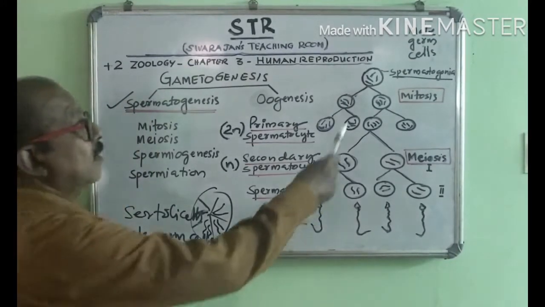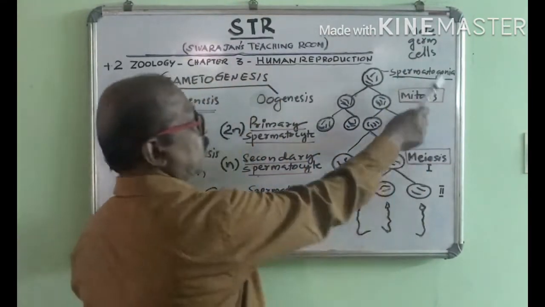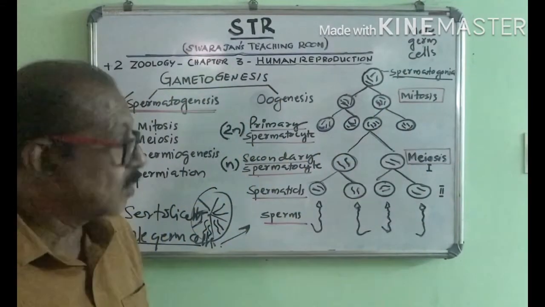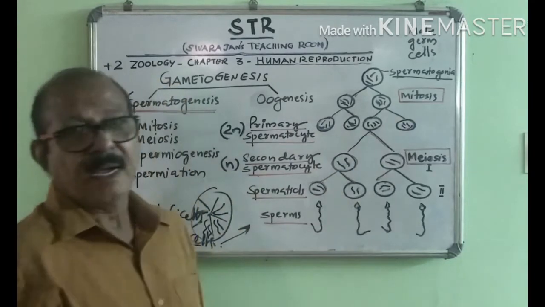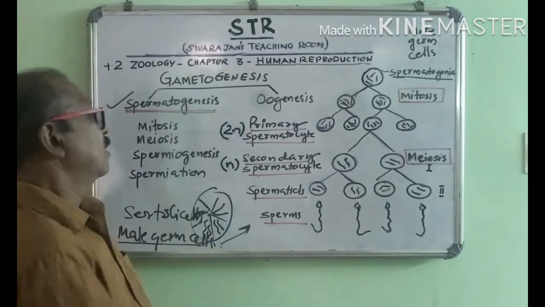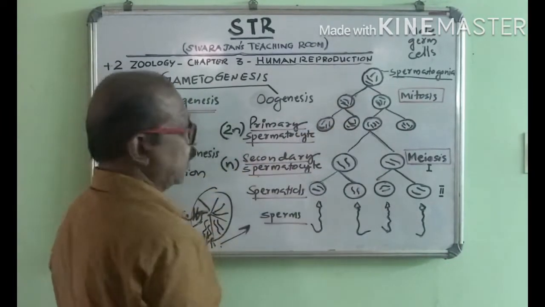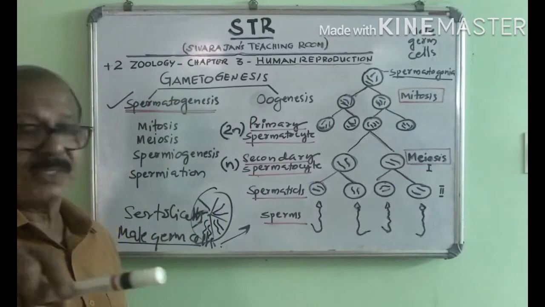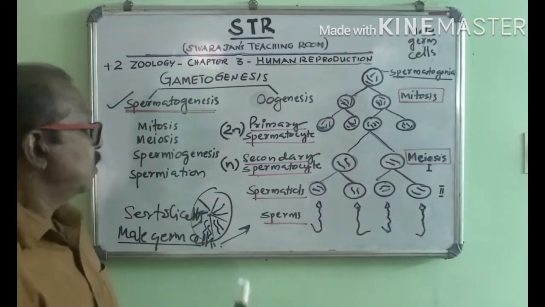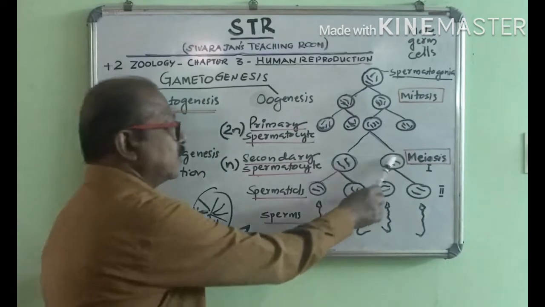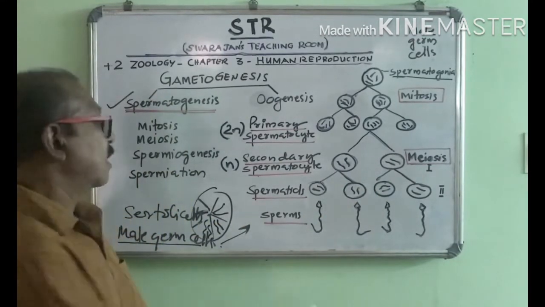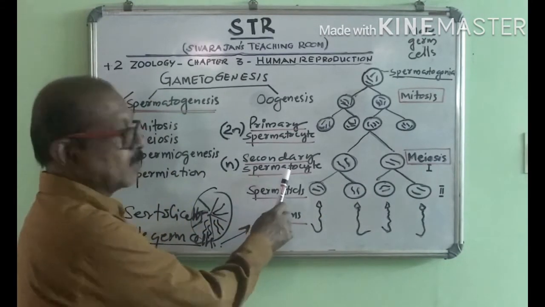So what happens here? The male germ cells or spermatogonia repeatedly undergo mitosis and increase in number. Some of these spermatogonia undergo meiosis first and 2 haploid cells are produced. These haploid cells are called the secondary spermatocytes.